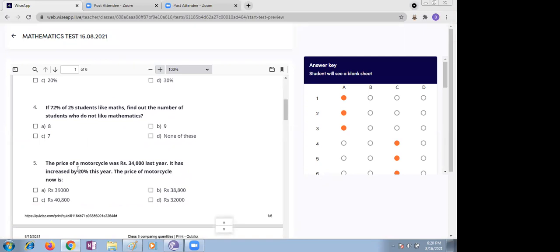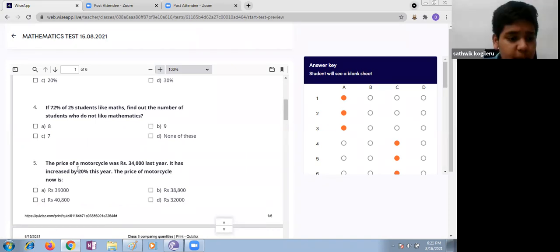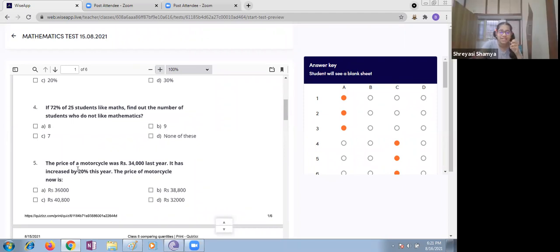72% of 25 students like math. Find out the number of students who did not like mathematics. Then how are you supposed to take it here, children? 28% do not like maths. 28 upon 100 into 25.